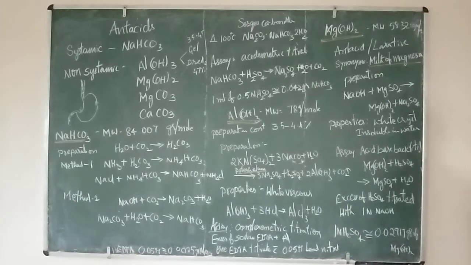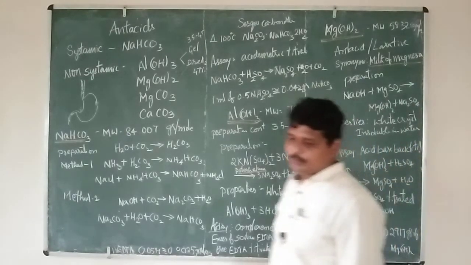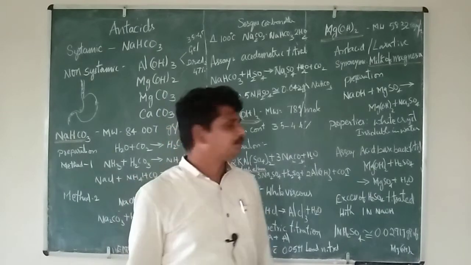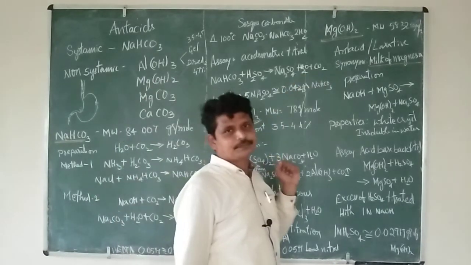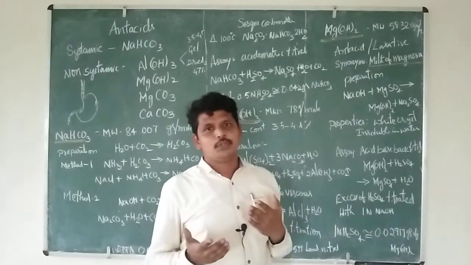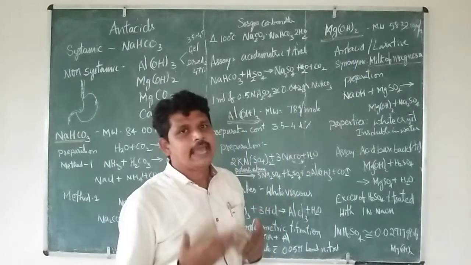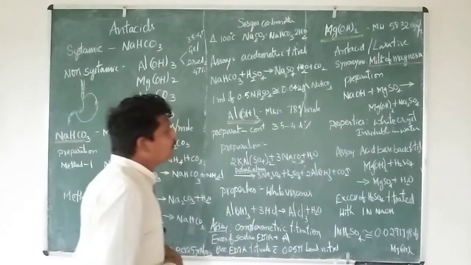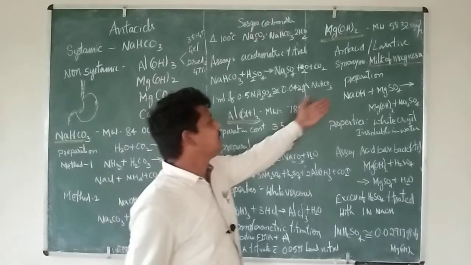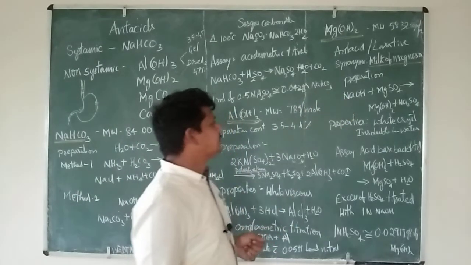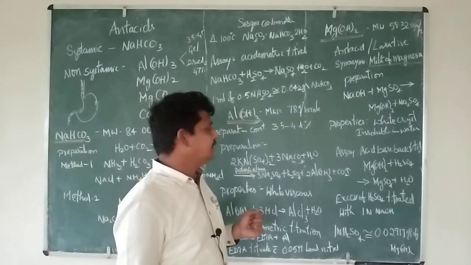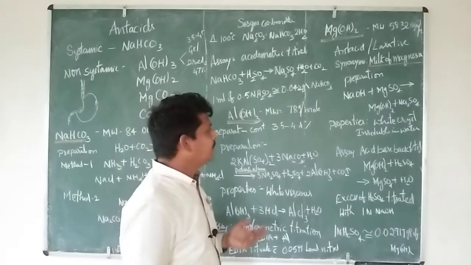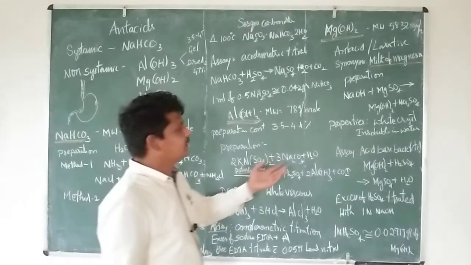Apart from this, we have magnesium hydroxide, one of the important antacids. It is also called milk of magnesia. It has both antacid and laxative activity. Coming to preparation, sodium hydroxide is treated with magnesium sulfate, which results in magnesium hydroxide. It is a white crystal, insoluble in water. Coming to the assay, this is an acid-base titration.